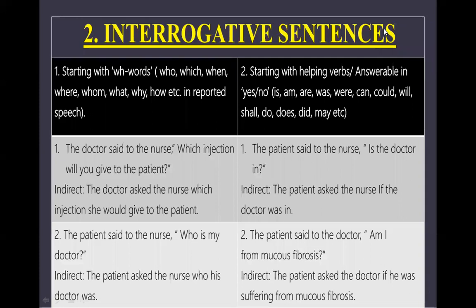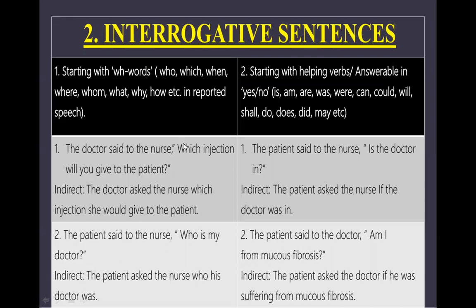So, let's begin. Now, in interrogative sentences, you will find two types of sentences. First is the question beginning with WH words like who, which, when, where, whom, what, why, how, etc. The second form is the sentence starting with helping verbs is, am, are, was, were, can, could, will, shall, do, does, did, may, etc. So, how to transform these sentences into indirect? Let's take an example first and then we will discuss.